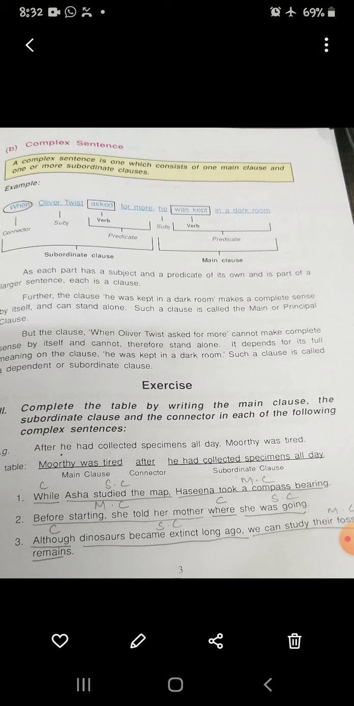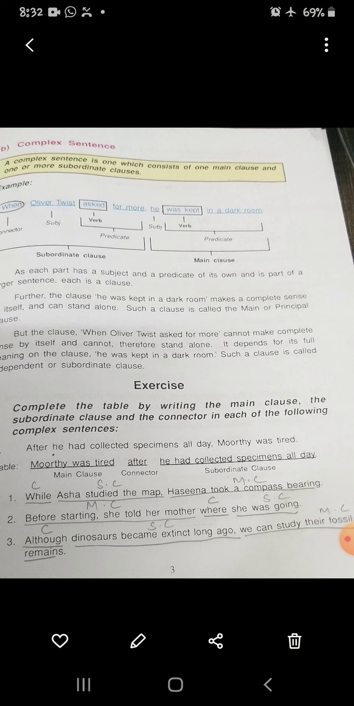Before starting, she told her mother where she was going. So before starting, she told her mother is a main clause. Where is a connector and she was going is a subordinate clause. Although dinosaurs became extinct long ago, we can study their fossils remaining. So although is a connector, dinosaurs became extinct long ago is a subordinate clause. We can study their fossils remaining is a main clause.